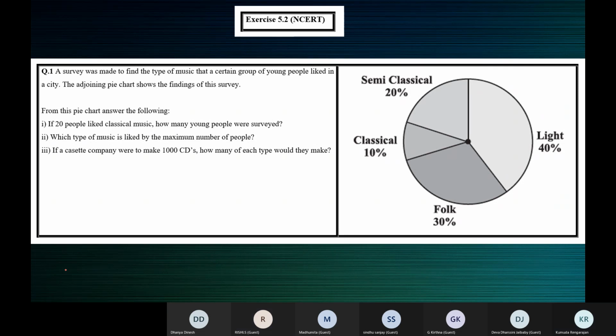Next one. Which type of music is liked by maximum number of people? Light music is liked by maximum number. Correct. If a cassette company were to make 1,000 CDs, how many of each type would they make?